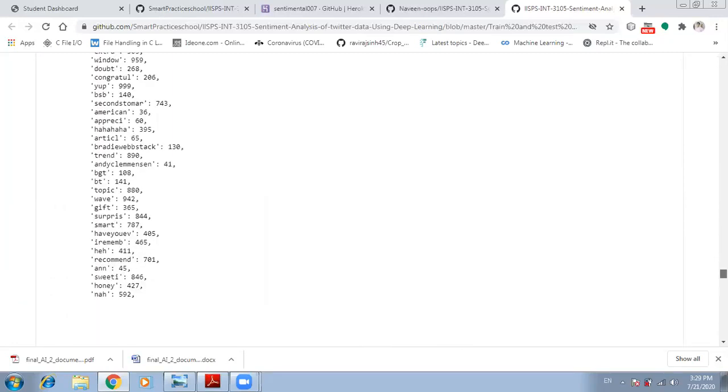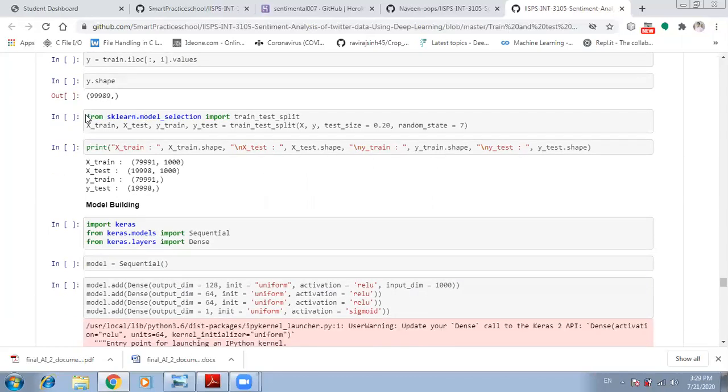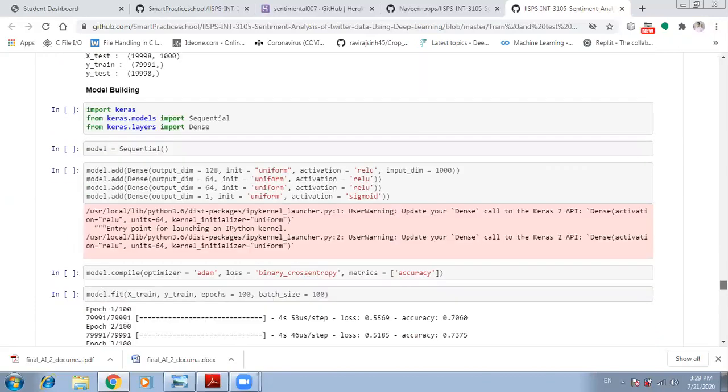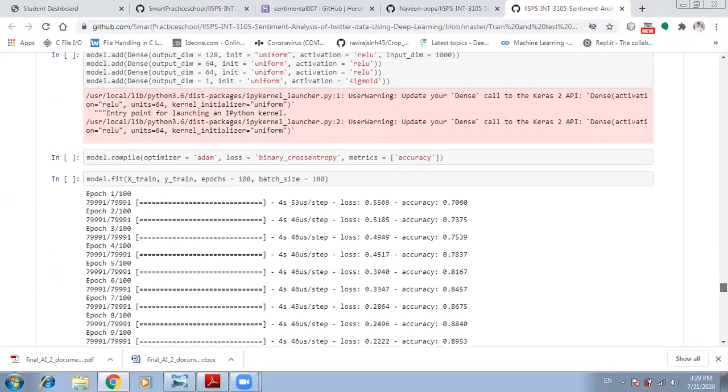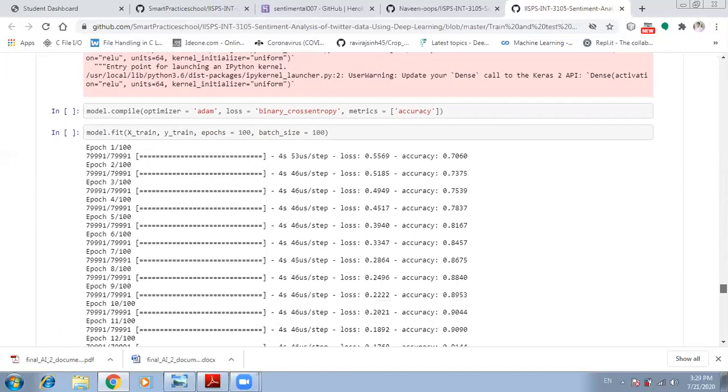Next, we are moving on to splitting into training and test data set. We have split the data set into train set and test set. Next step is to build the model. Here we are using the Keras library for building the model. We will use the sequential constructor to create the model and will have layers added with the add method. Here we are adding input layer, hidden layer, and output layer.